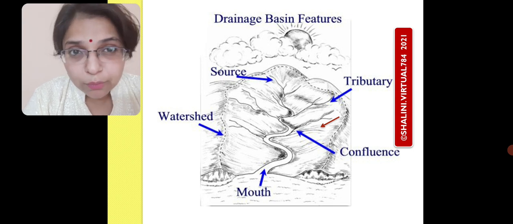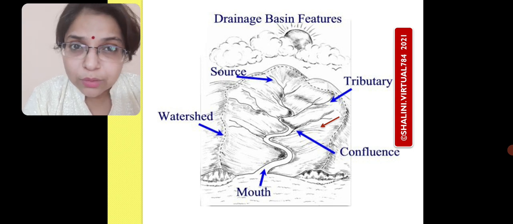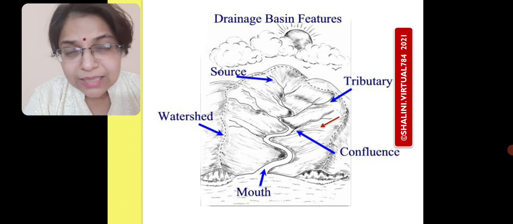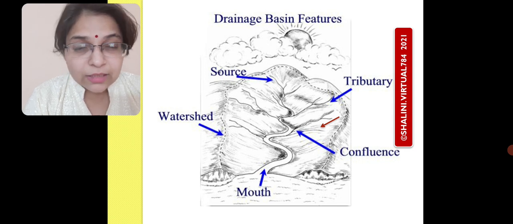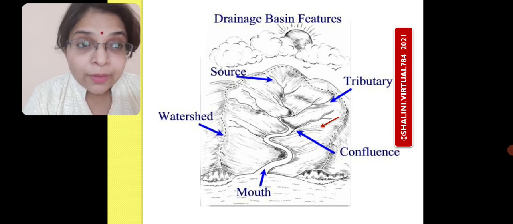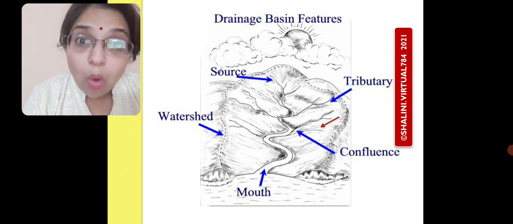Now, what is this confluence? Simply, when two rivers or more than two rivers meet at a certain point, the meeting junction of two rivers is simply called confluence.